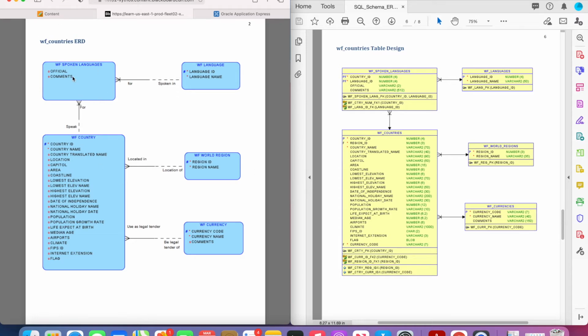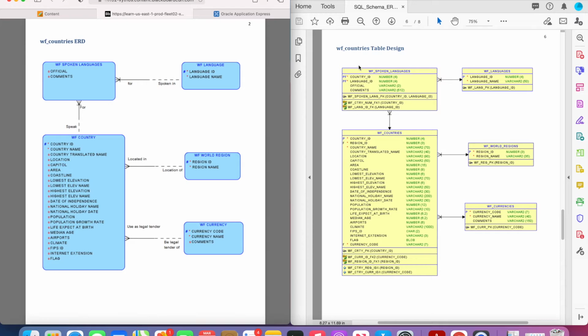And the ones that get foreign keys, like spoken languages gets 2, it gets the country ID and language ID, and because it's a barred relationship on both of those, they are also the primary keys for spoken languages, and then it's got official and comments, and so it has just inherited its attributes from the ERD.